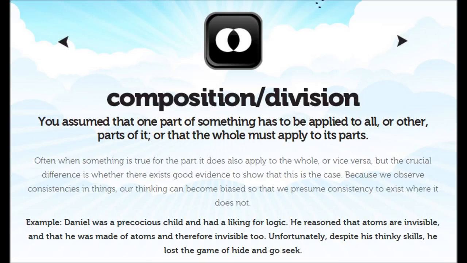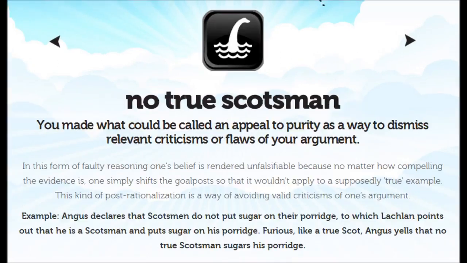17. No True Scotsman. You made what could be called an appeal to purity as a way to dismiss relevant criticisms or flaws of your argument. In this form of faulty reasoning, one's belief is rendered unfalsifiable, because no matter how compelling the evidence is, one simply shifts the goalposts so that it wouldn't apply to a supposedly true example. This kind of post-rationalization is a way of avoiding valid criticisms of one's argument.